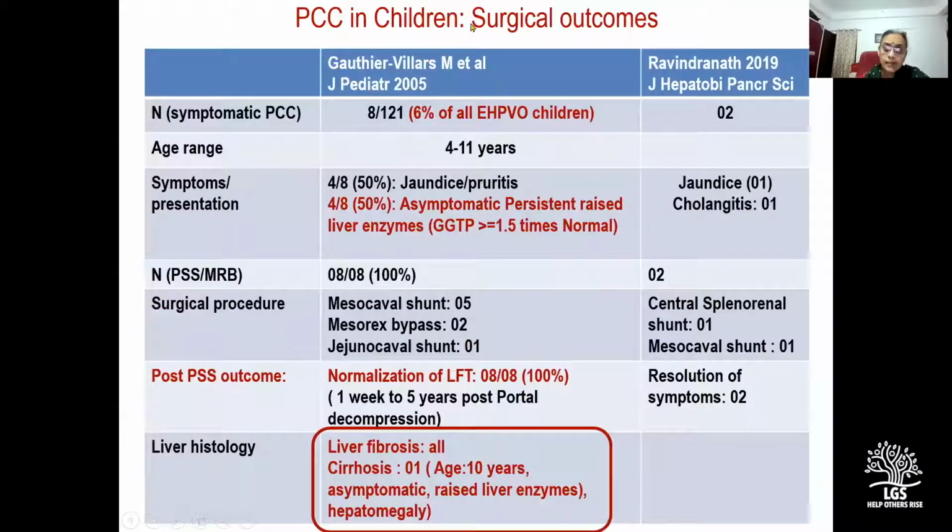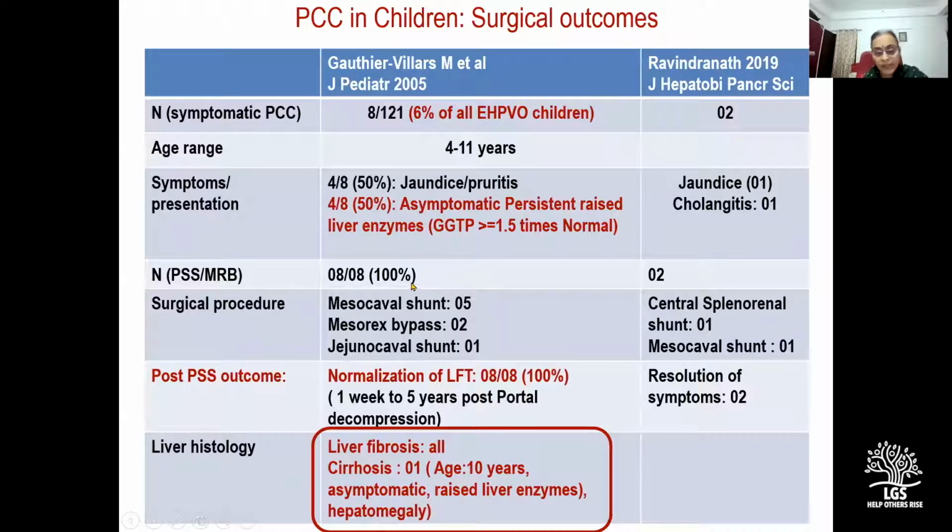Now, this study by Willers et al. is an exclusively pediatric surgical series. 6% of all EHO children warranted surgery for portal cavernoma cholangiopathy, and this corresponds to our experience as well. Age ranging from as young as 4 years to 11 years. Important to note that while in 50%, the indication for surgical intervention was symptoms in the form of jaundice and pruritus, in the remaining 50%, they were asymptomatic, but the indication for surgical intervention was persistently elevated liver enzymes.